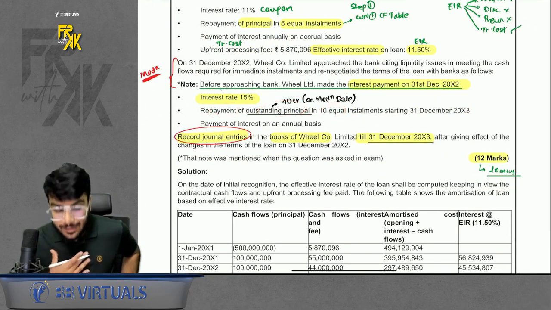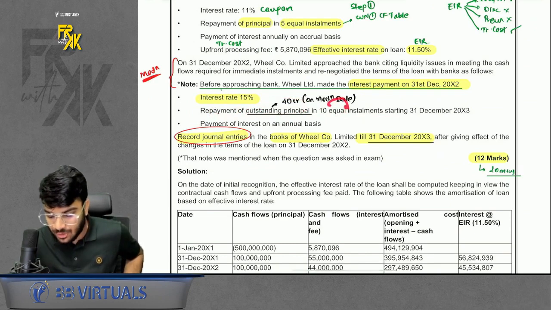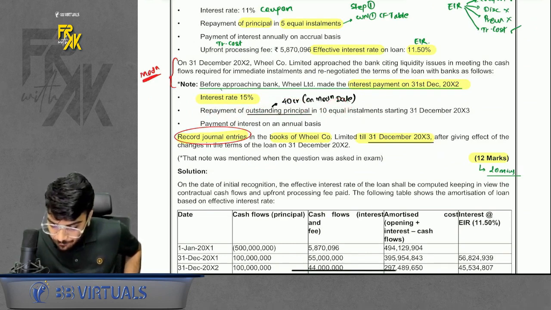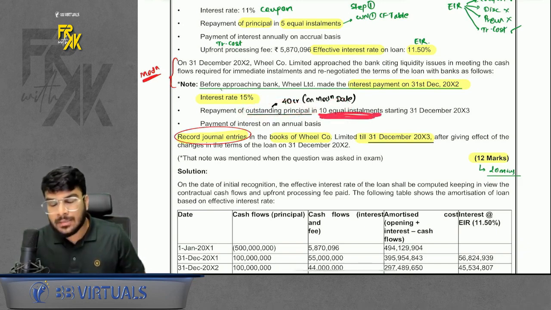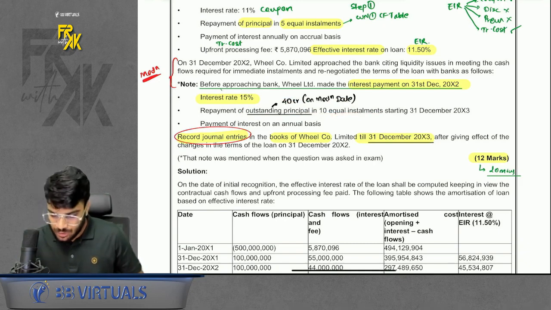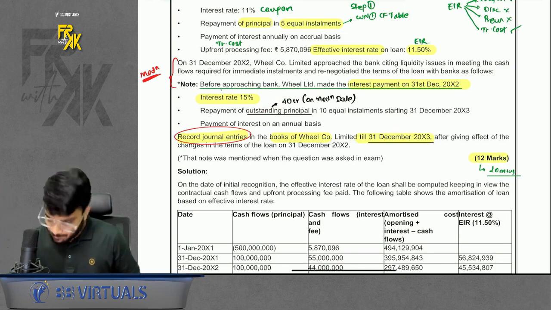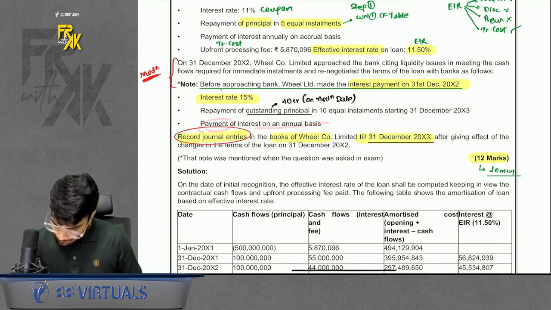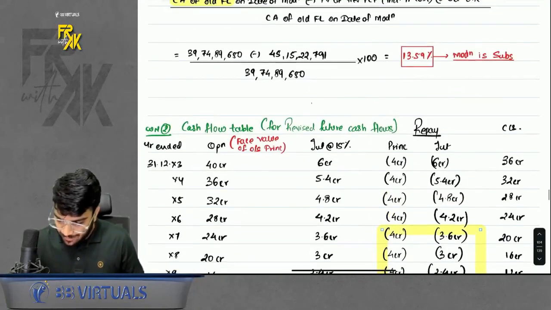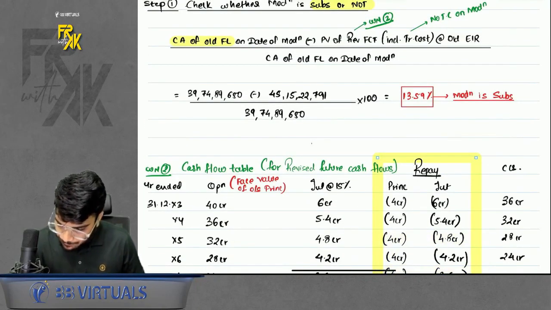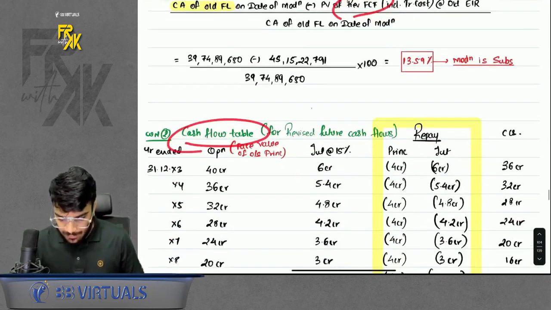Even in the modification, the repayment of principal is happening in installments, right? That is why I told you to find the outstanding principal amount, because when you are making the repayment of principal in installments in modification, you will only consider the outstanding principal. What principal you have paid, you will not pay again. Then payment of interest on an annual basis. So for this present value of revised future cash flows, you will have to prepare the cash flow table again. So I prepared a cash flow again.